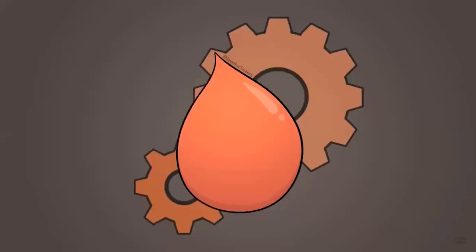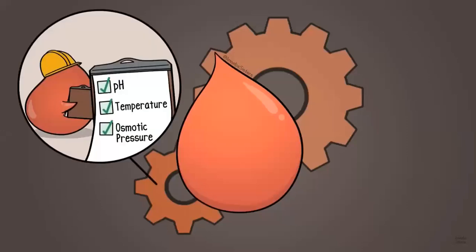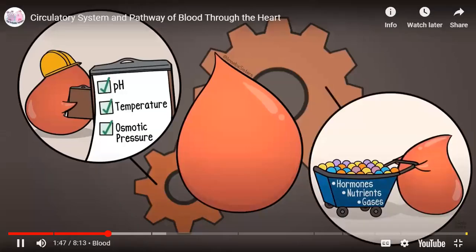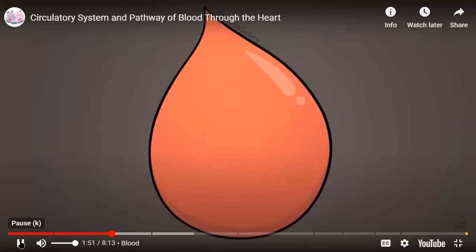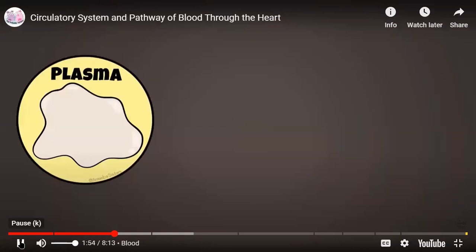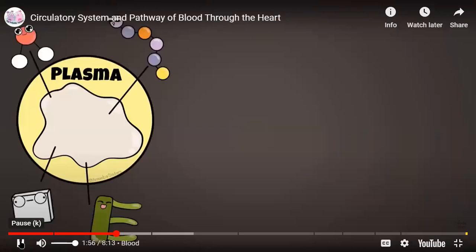Human blood has a lot of functions. It maintains a certain pH, temperature, and osmotic pressure. All of this is very important for homeostasis. Blood also transports things like hormones, nutrients, and gases. And it's made up of different components. One component includes plasma, the liquid portion. Water, proteins, salts, lipids. You'll find them in this liquid portion of blood, known as plasma.